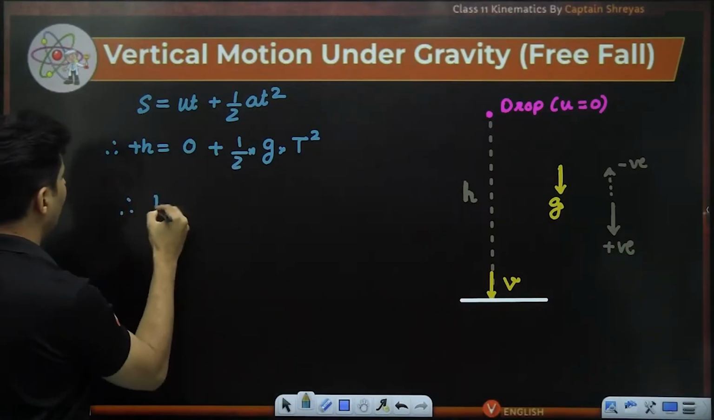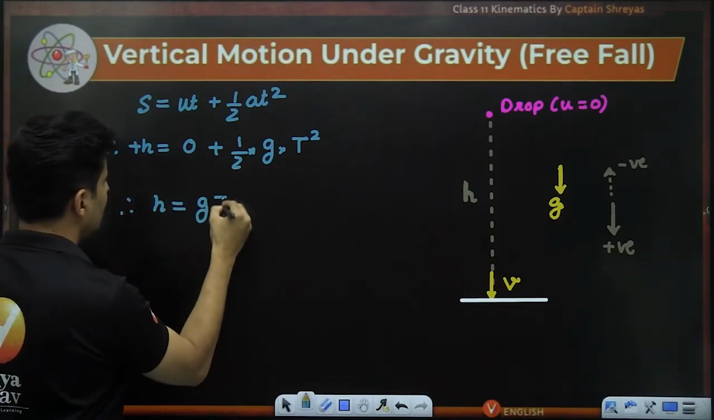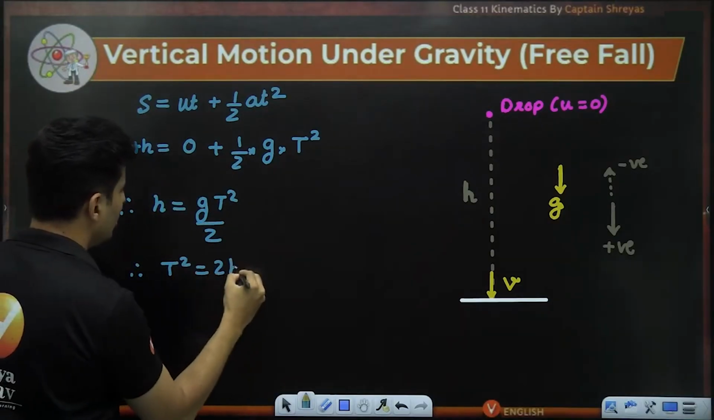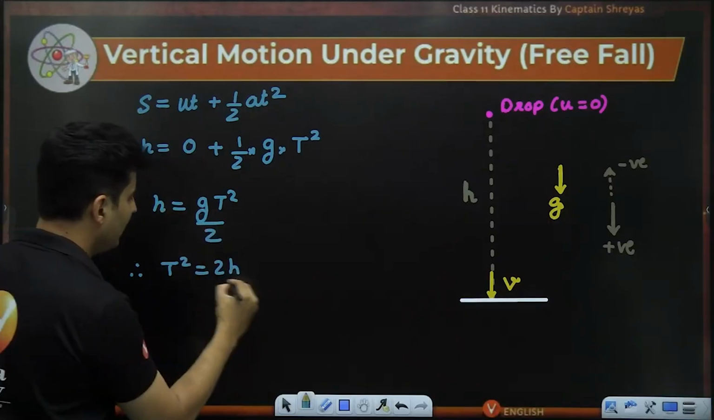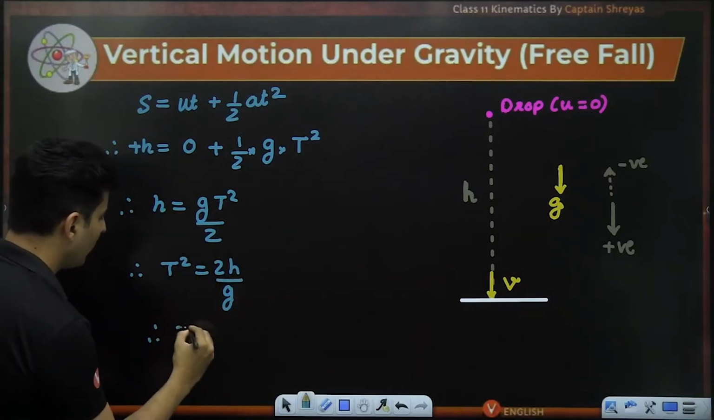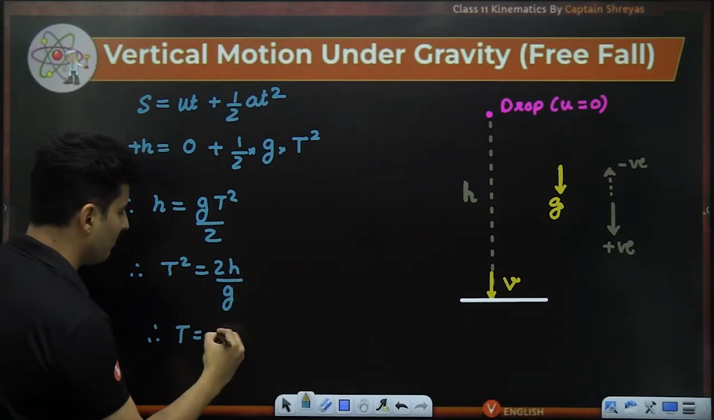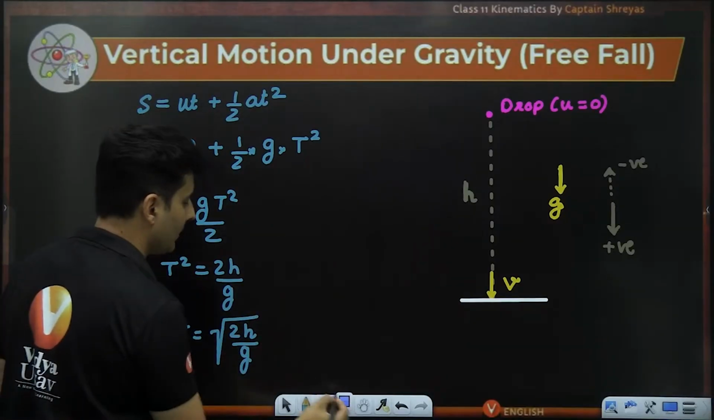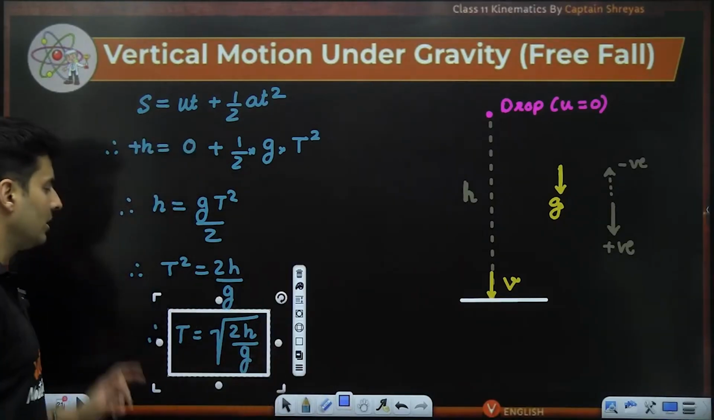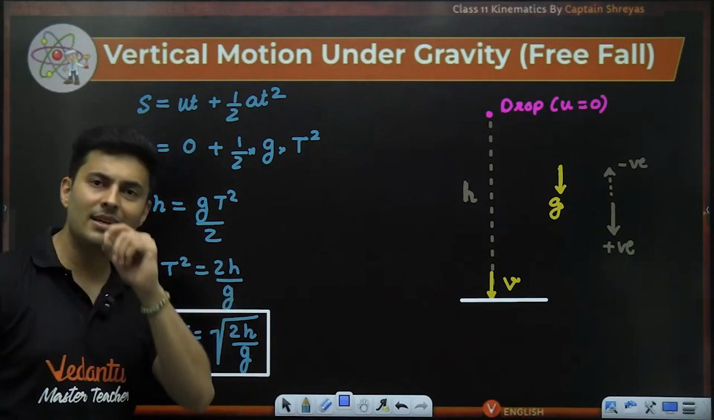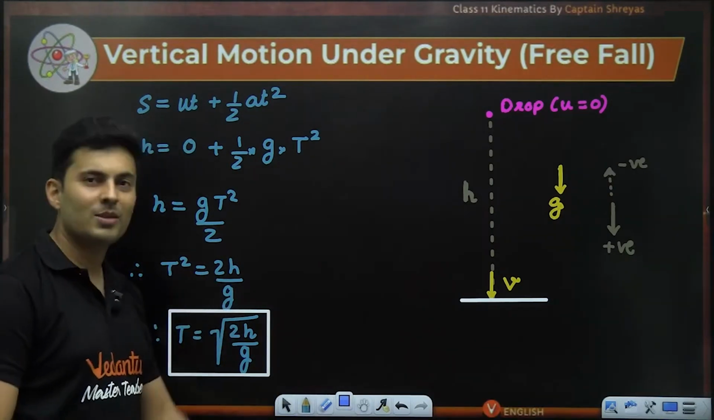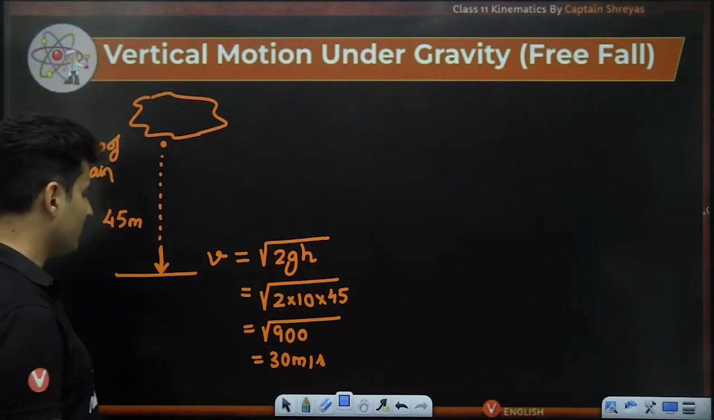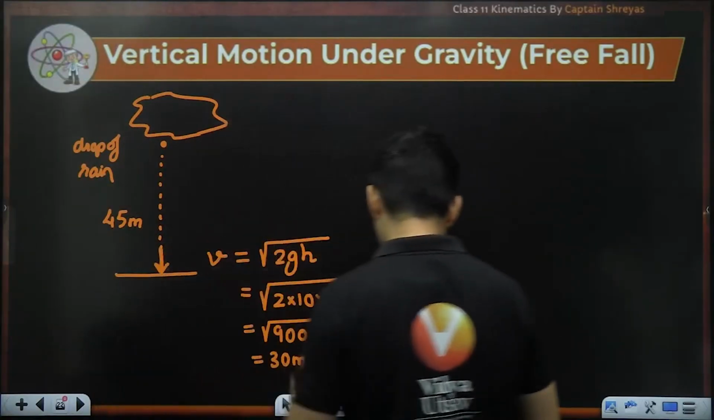So h is g t square by 2. Therefore t square is 2 into h, g will come down. Therefore, time, I have to take a root symbol over here. So root of 2h divided by g. That is the final answer, root 2h by g. So we can use that same formula to find this particular answer out. How much time does it take to fall?